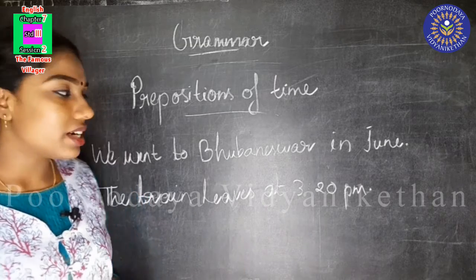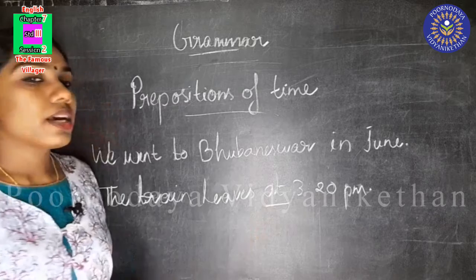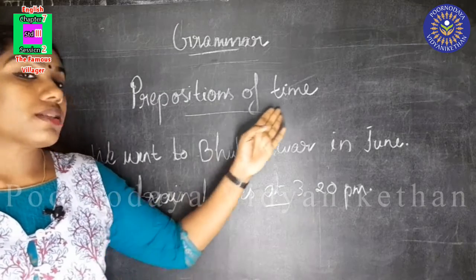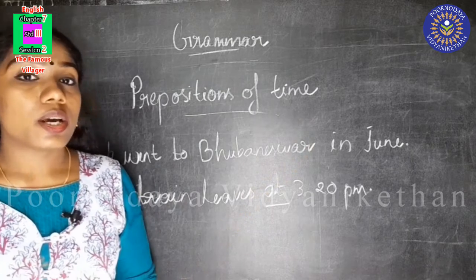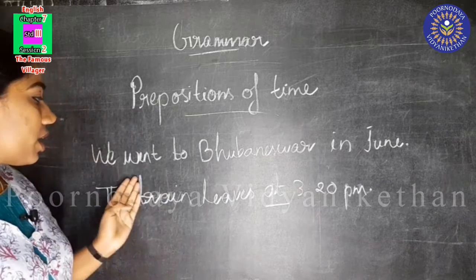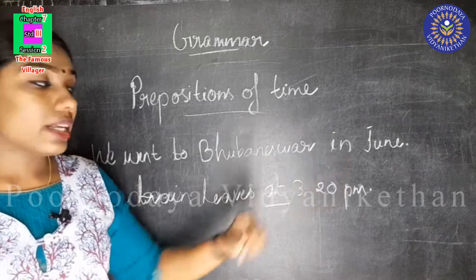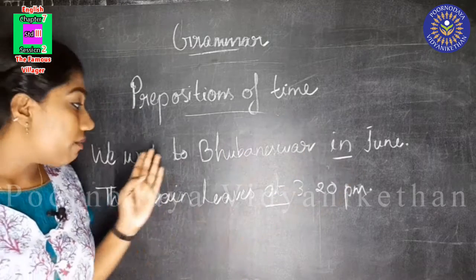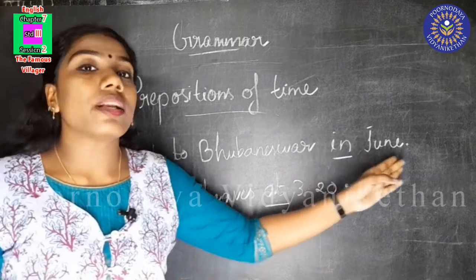Did you understand, children? So, what are prepositions of time? Prepositions of time include words that tell us when something happened. Here, in is the word that tells us when we went to Bhubaneswar. We went to Bhubaneswar in June.